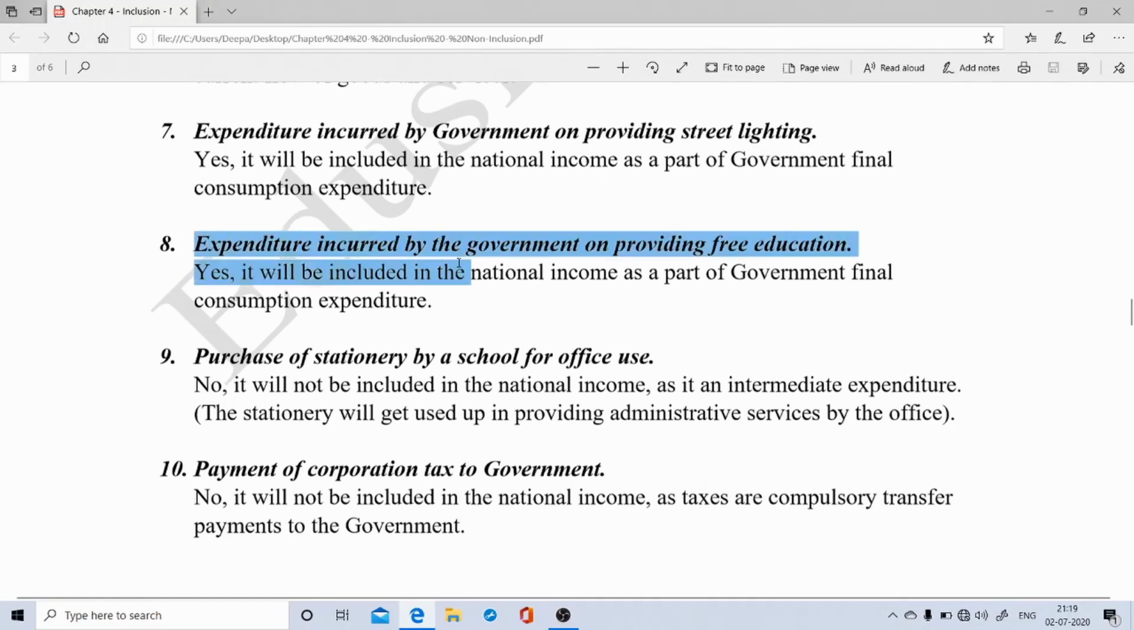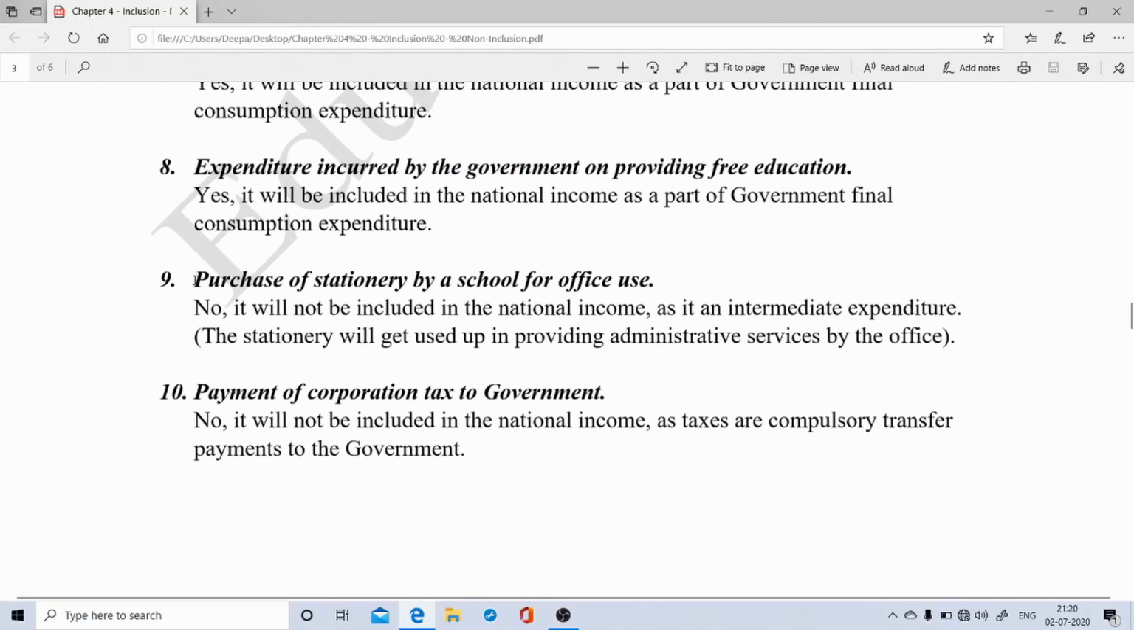Expenditure incurred by the government on providing free education. By providing educational facility, government is promoting welfare, but we as individuals may be receiving it for free, but it is an expenditure which is being borne by the government. And where would such a kind of expenditure be recorded? By the expenditure method of national income, we know that such an expenditure by the government is recorded under the government final consumption expenditure.